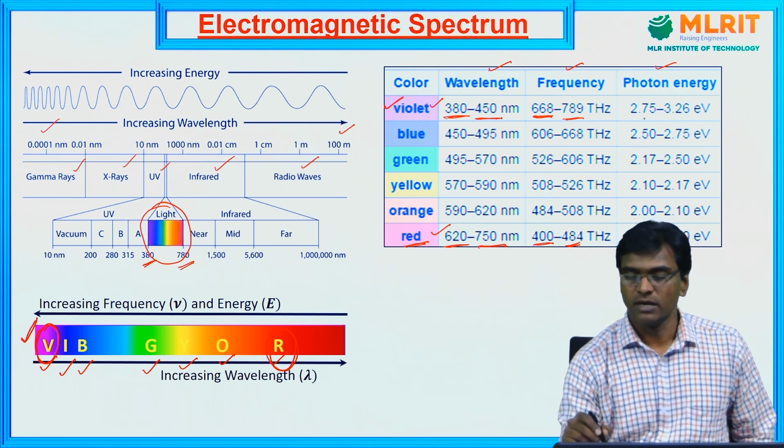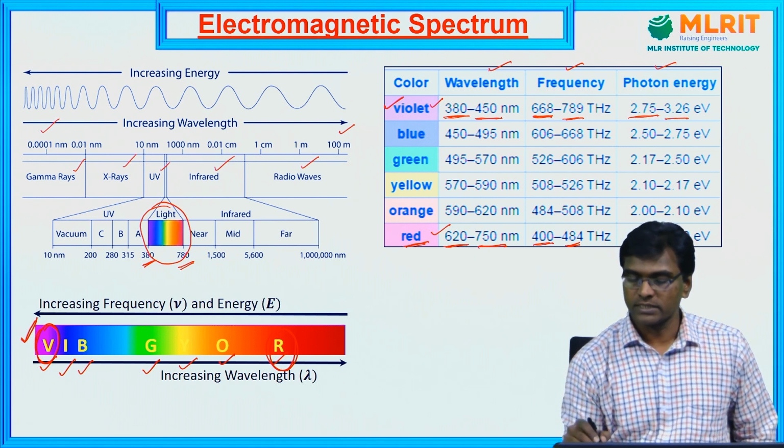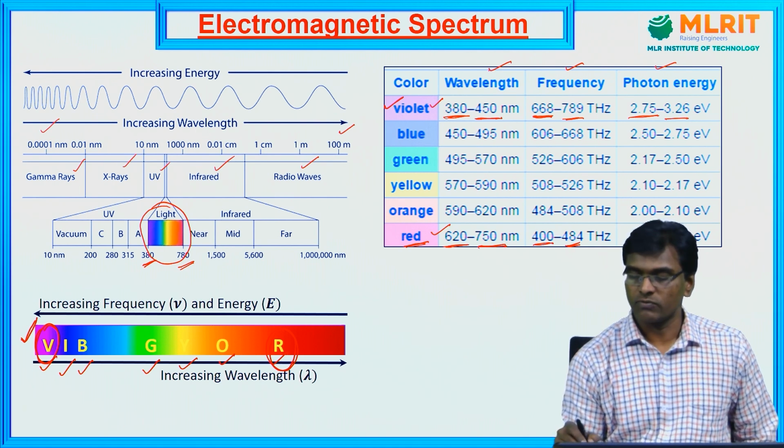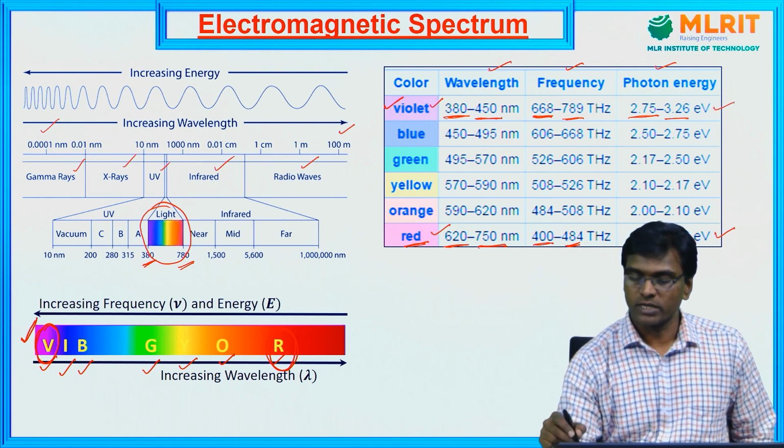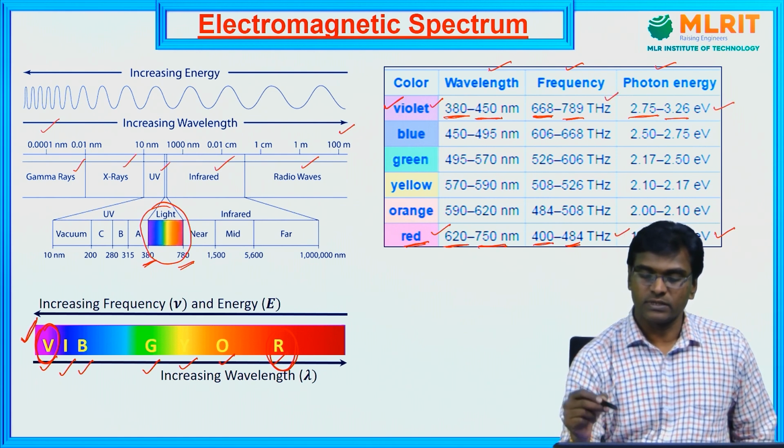Similarly, the photon energy of violet light is 2.75 to 3.26 electron volts, whereas the photon energy of red light is 1.65 to 2 electron volts. So red has less energy, violet has more energy. Red has less frequency, violet has more frequency.